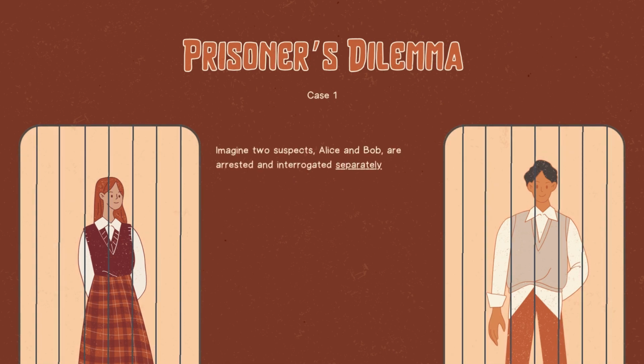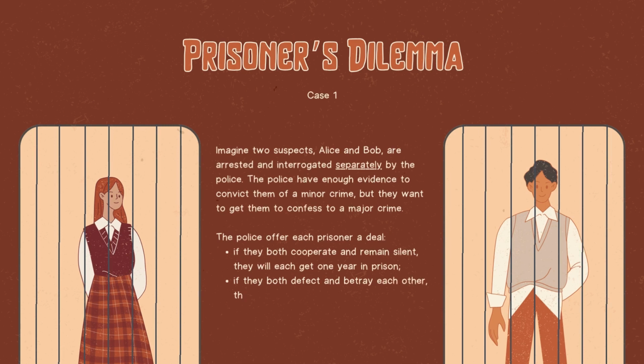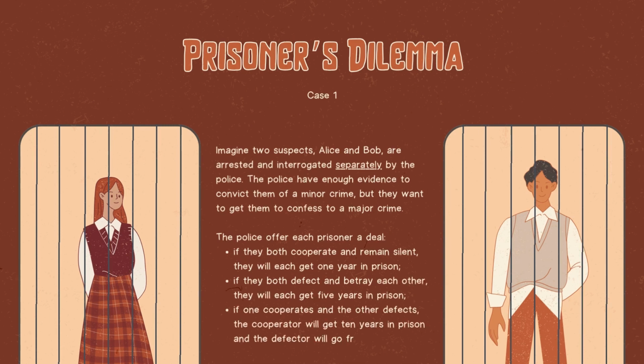Imagine 2 suspects, Alice and Bob, are arrested and interrogated separately by the police. The police have enough evidence to convict them of a minor crime, but they want to get them to confess to a major crime. The police offer each prisoner a deal: if they both cooperate and remain silent, they will each get 1 year in prison. If they both defect and betray each other, they will each get 5 years in prison. If one cooperates and the other defects, the cooperator will get 10 years in prison and the defector will go free.